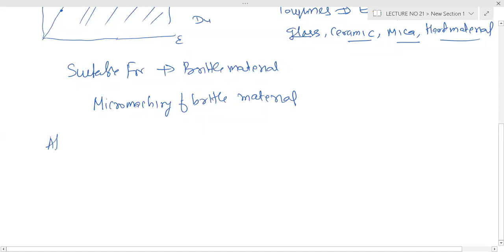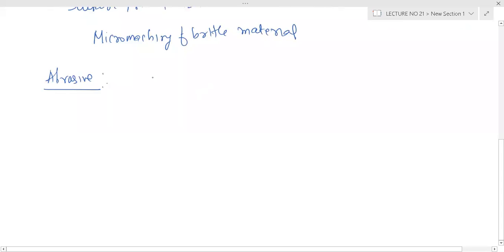And the abrasive must be hard. It's because otherwise how will this fracture take place? So basically aluminum oxide, that is stone. Silicon oxide is your sand, aluminum oxide is your stone, silicon carbide. These are all hard materials. And the diameter of the abrasive is 15 micron to 20 micron.